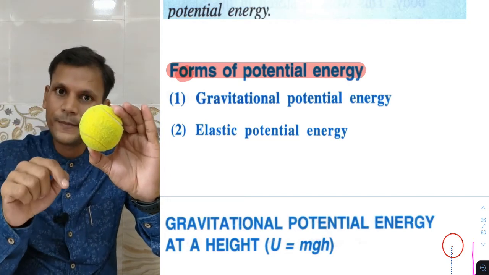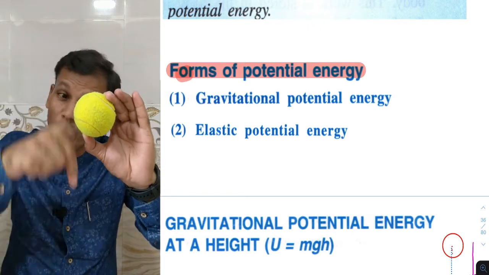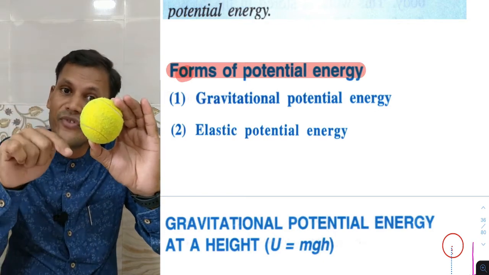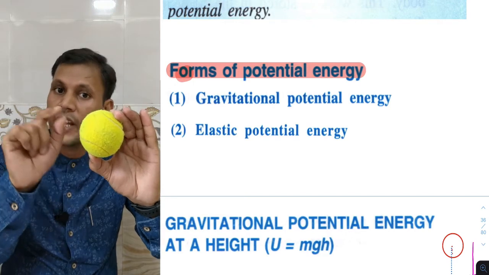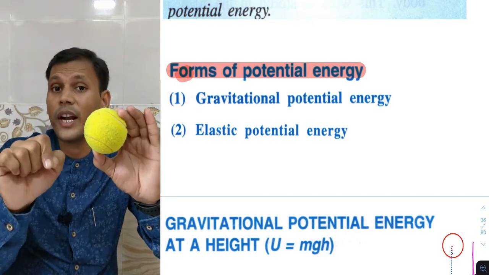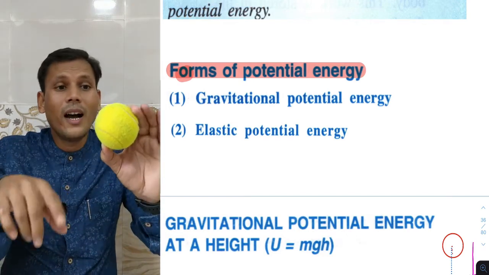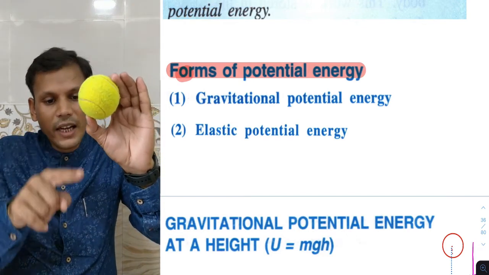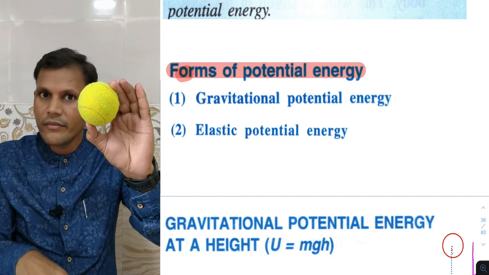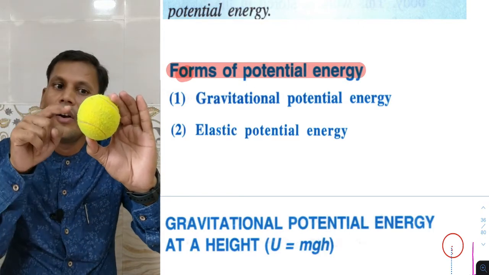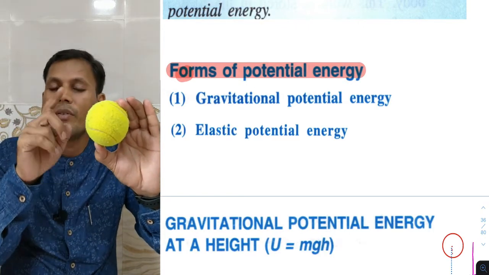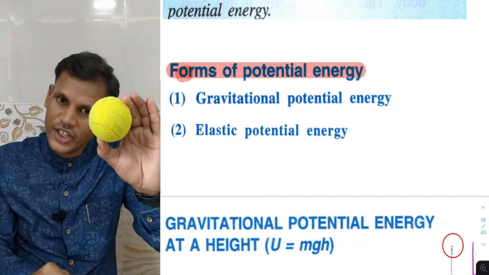So what will be its downward force? It will be mg, where m is the mass of the body and g is the acceleration due to gravity, mg downward. And one more thing, it has a certain height. Height is a kind of displacement, weight is force, force is mg and height is h.